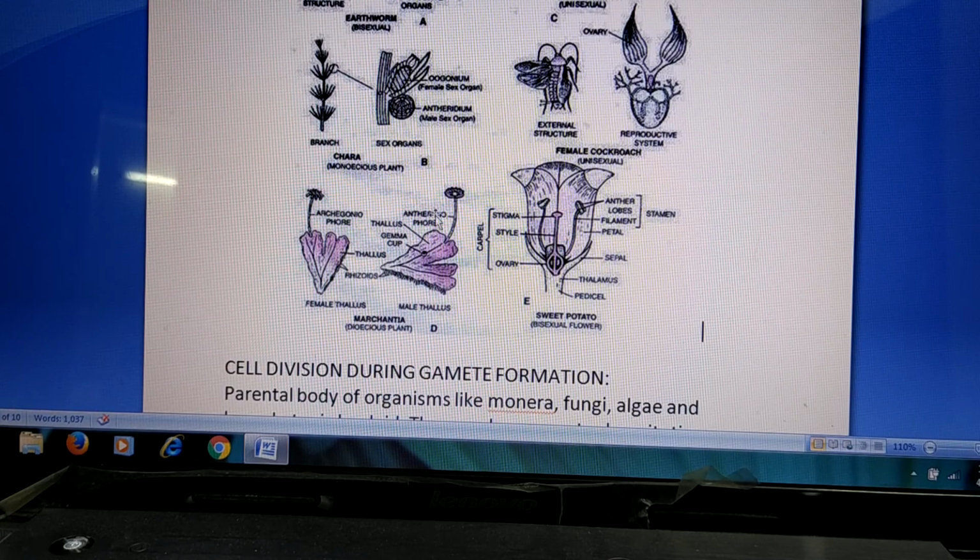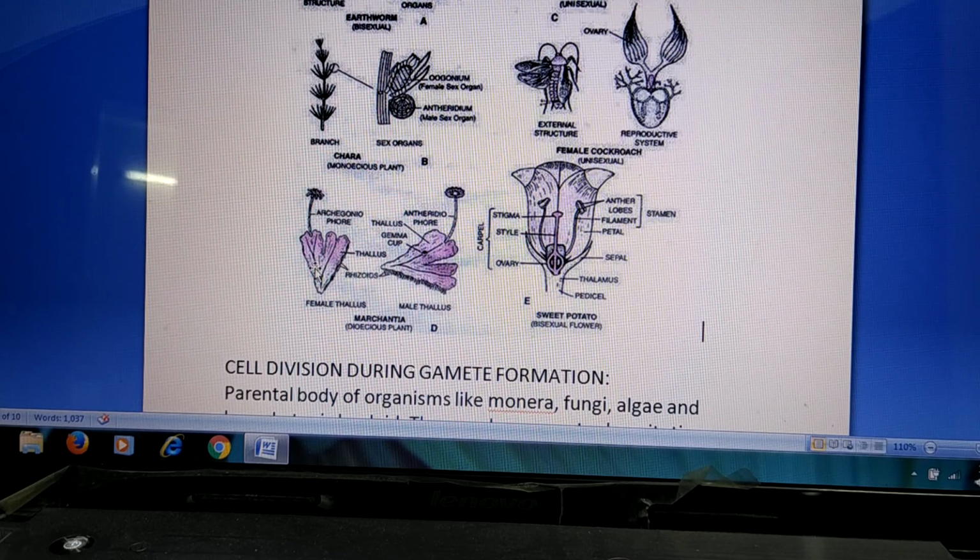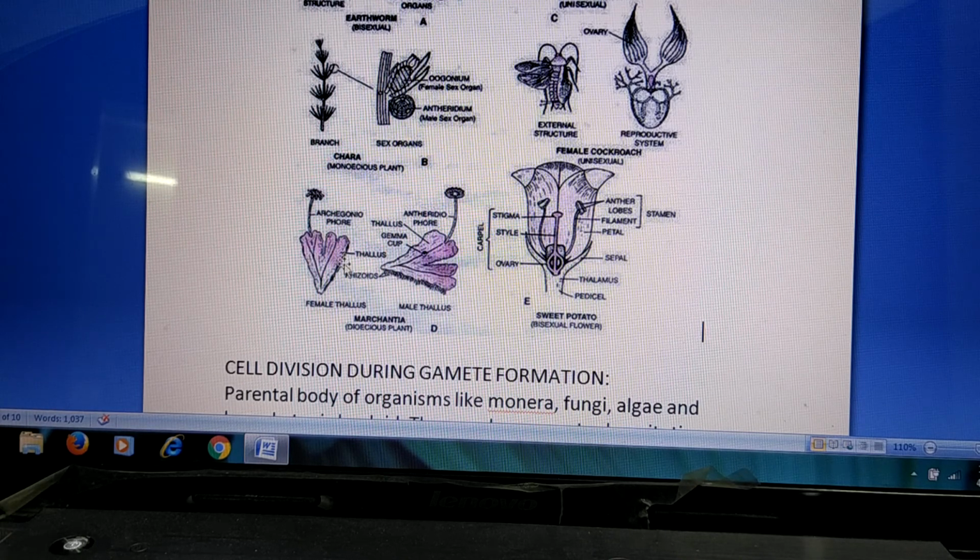Coming to the other organism, Marchantia. Marchantia is a bryophyte, and in this we cannot distinguish leaves, stems like that. This plant has an expanded thallus. During the reproductive period, it develops a small stalk and bears the female reproductive structure archegonium; the stalk is called archegoniophore, and in this archegonium we can see the egg or ovum formed. Coming to the male thallus, it bears a stalk called antheridiophore, because it bears the antheridium. This reproductive organ is called antheridium. This produces antherozoids, male gametes.